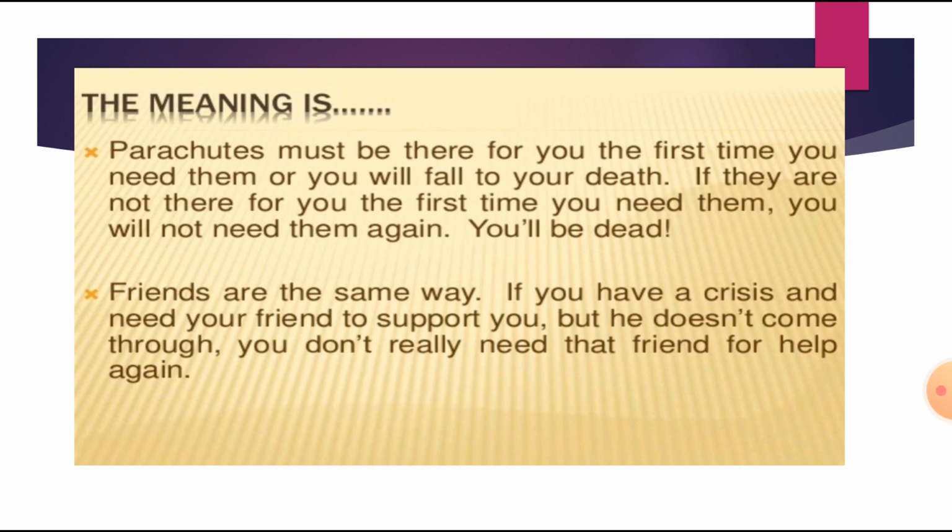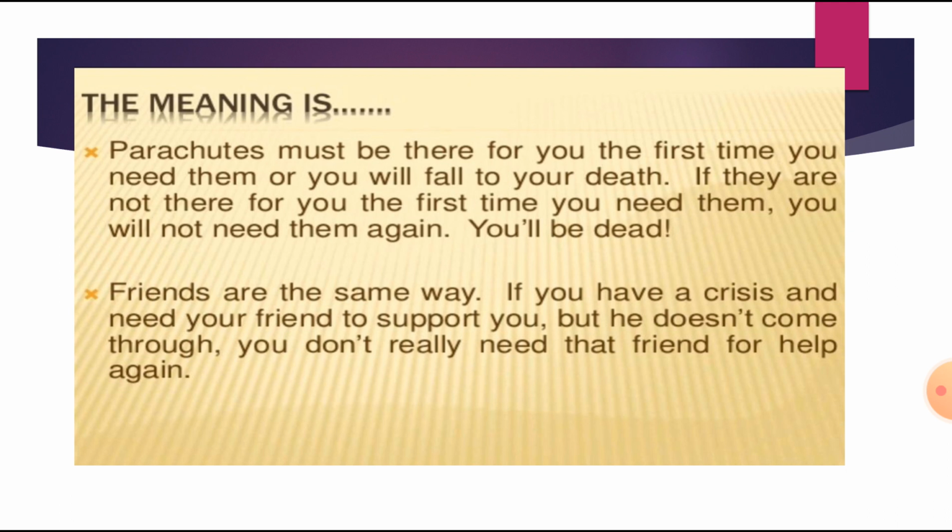The meaning: the parachute must be there for you the first time. When you jump from an airplane, there should be a parachute with you, as you will fall to your death if you don't have one. If it is not there the first time you need it, you will not need it again, because you will be dead.